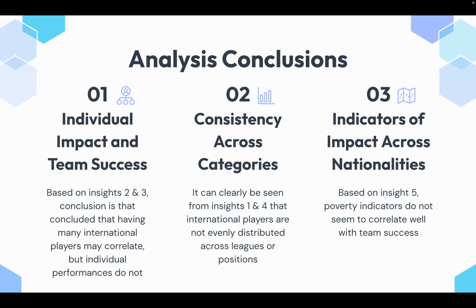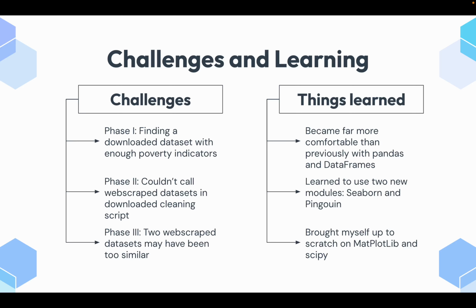So conclusions from my analysis on individual impact and team success, based on insights 2 and 3: the conclusion I drew was that having international players may correlate with team success slightly, but not super strongly, and individual performances do not correlate at all with whether a player is international or not. Consistency across categories can clearly be seen from insights 1 and 4, that international players are not evenly distributed across leagues, with Spain having significantly less, and not evenly distributed across positions either, with forwards having by far the highest proportion of international players. Lastly, indicators of impact across nationalities, based on insight 5: poverty indicators do not seem to correlate well with team success.